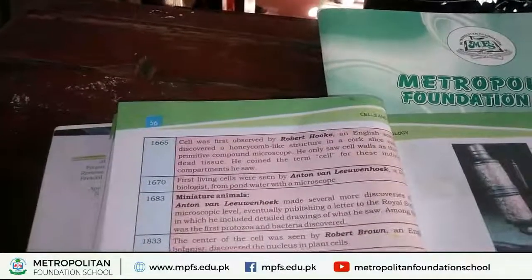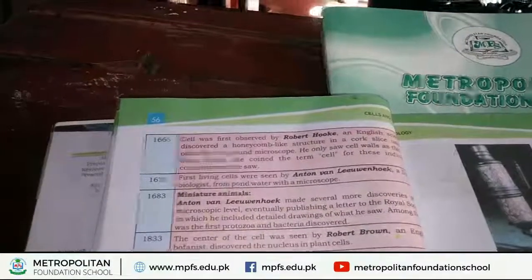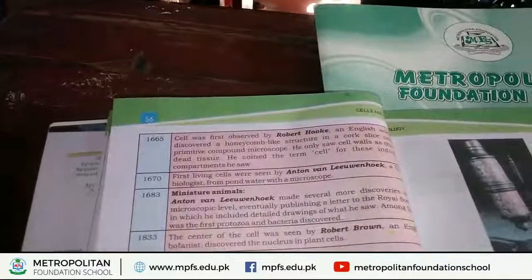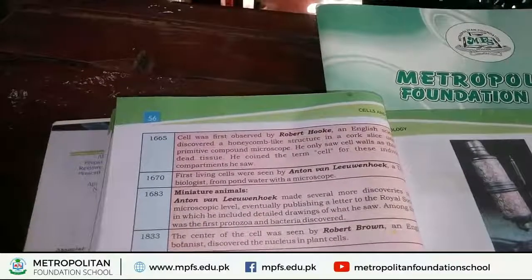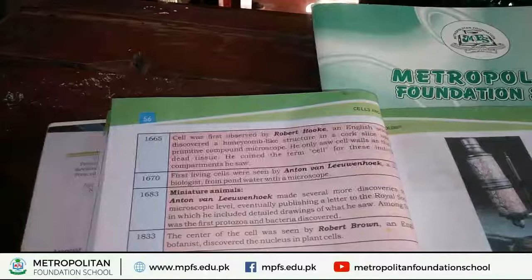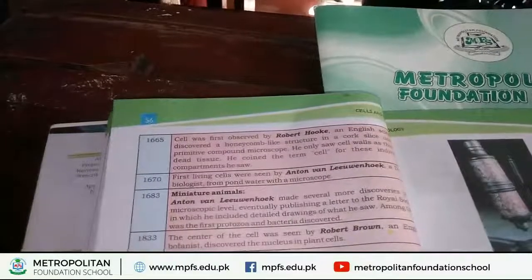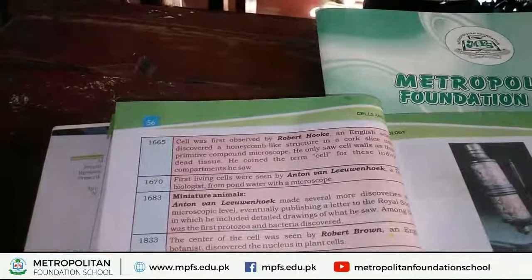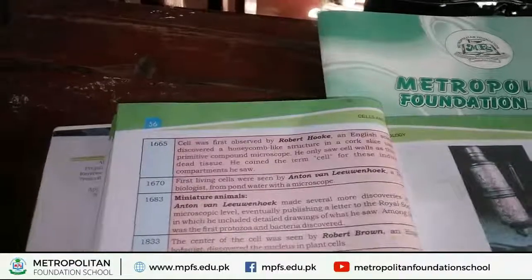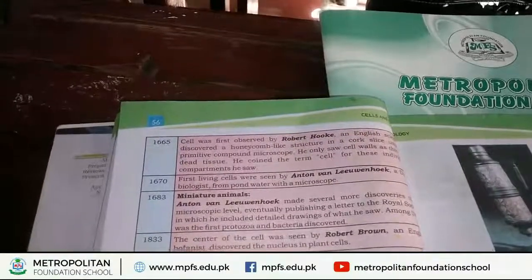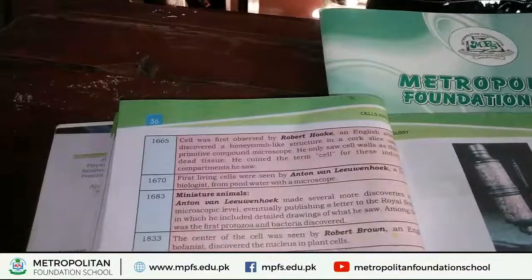Next, in 1683, Anton van Leeuwenhoek published a letter to the Royal Society. In this letter, he drew a diagram of the first protozoa which had been seen under a microscope.